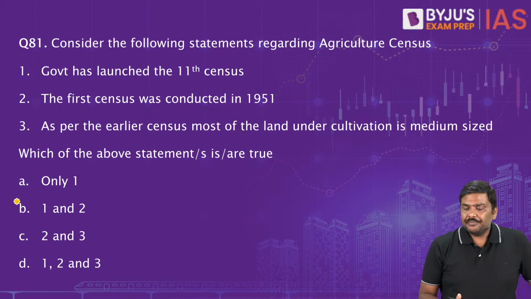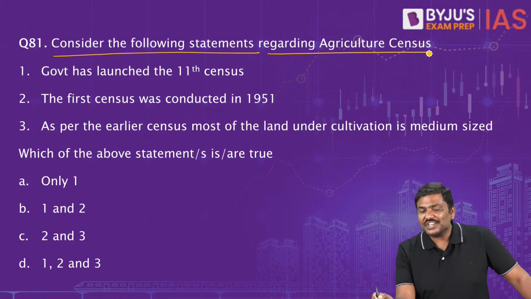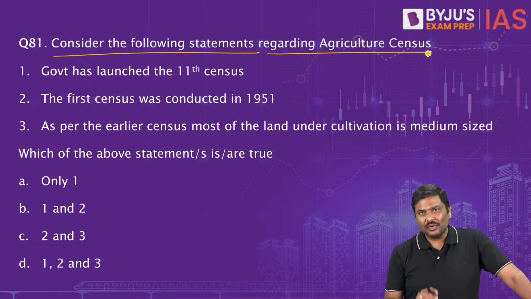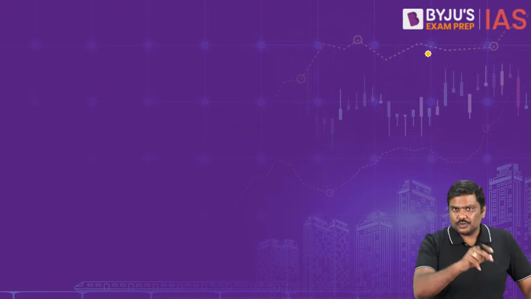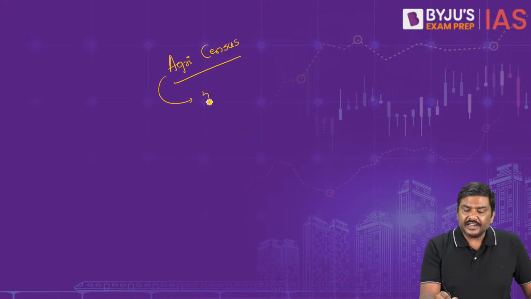Question number 81. Consider the following statements regarding agriculture census. Important. Well, I'll tell you. The Government of India, last year, I believe in the month of July, launched the agriculture census. Generally, the agriculture census is conducted once every 5 years.